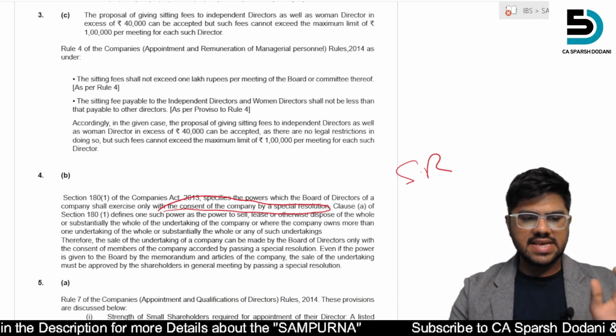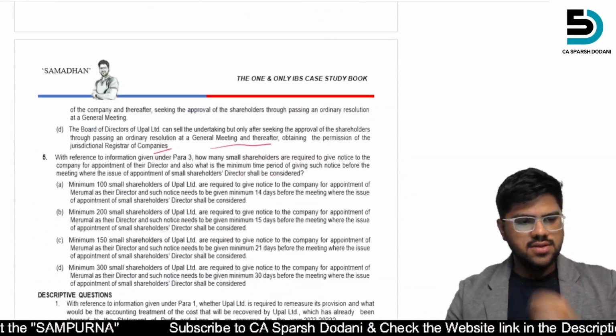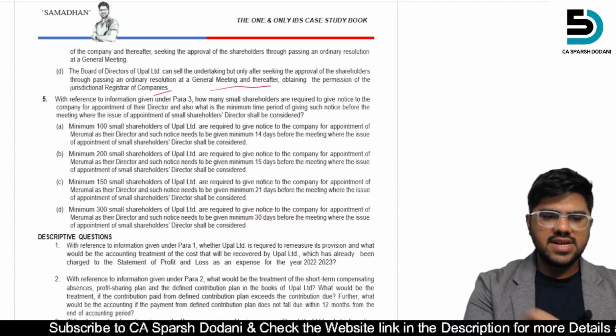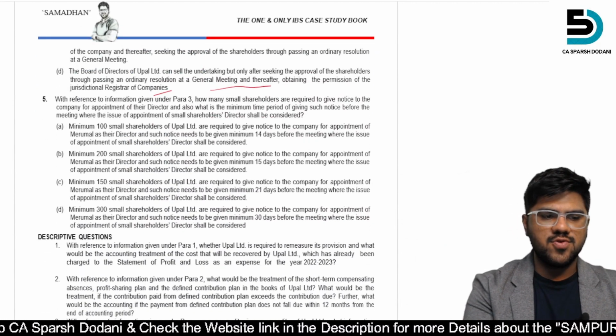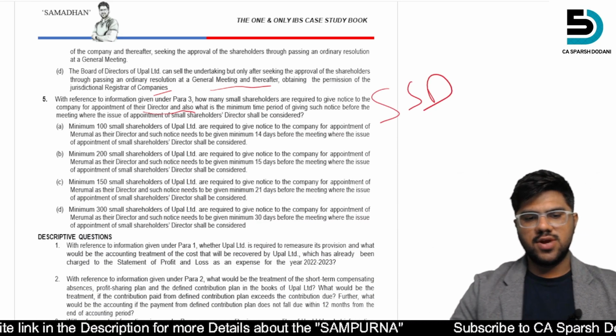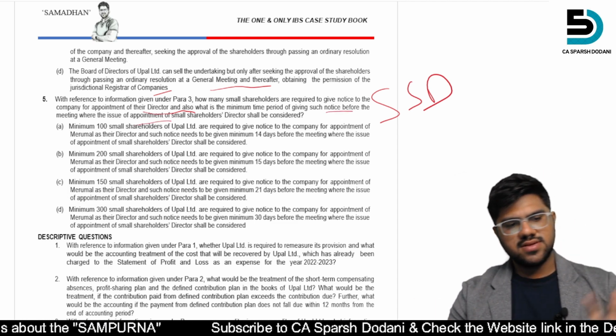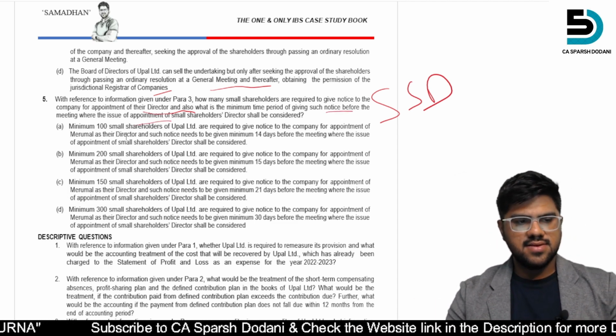ठीक है, समझ गए किस तरीके से पॉइंट्स हैं. After that, with reference to the information given, how many small shareholders are required to give notice for the appointment of their director? So this is about the small shareholder director, and what is the minimum time period before the notice is issued. ठीक है, basic सी चीज है.